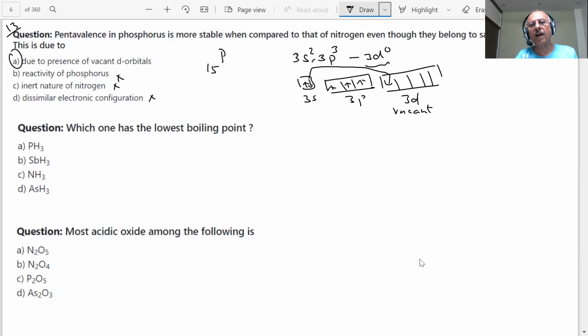So energy is required, but when the compounds are formed, they provide energy for this. Why? Because everything is energy, students. They will give energy, and then more lowering of energy takes place.